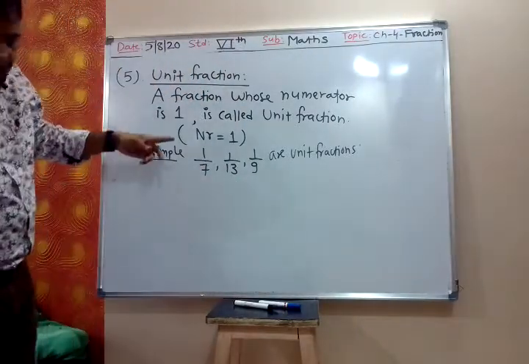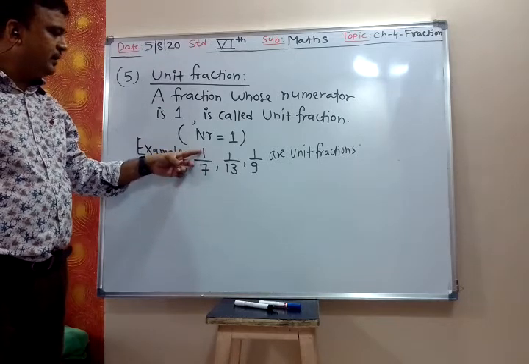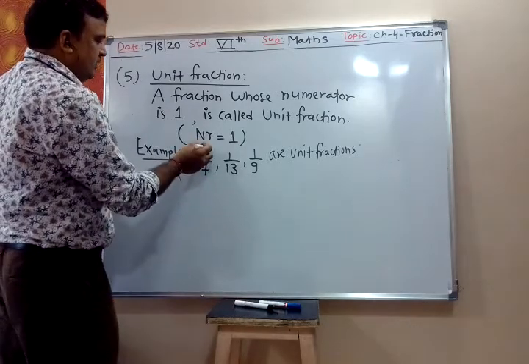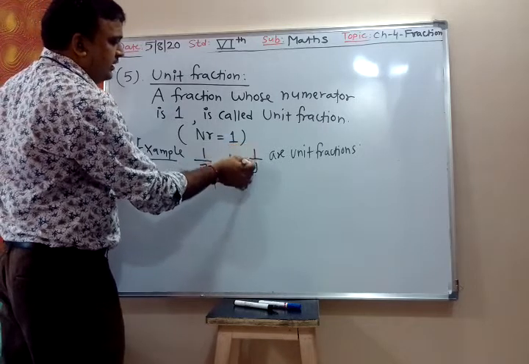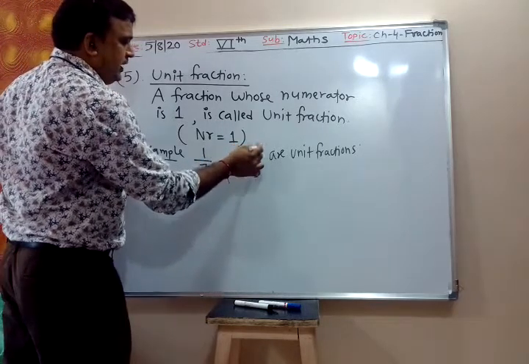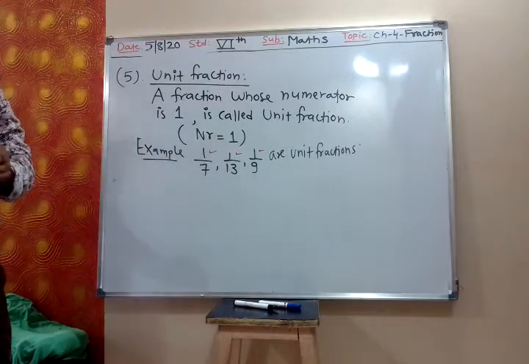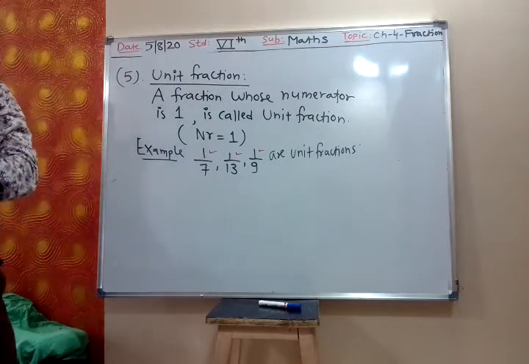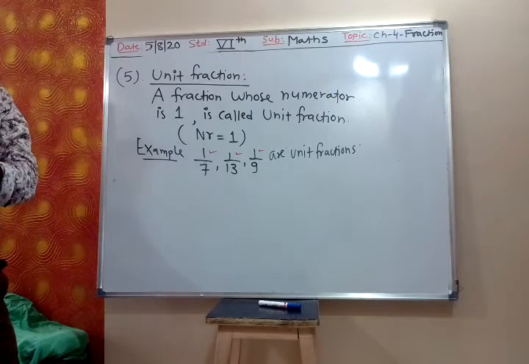Unit fraction. So 1 upon 7 is a fraction. What is the numerator of 1 upon 7? 1. Numerator is 1. What is the numerator of 1 upon 13? 1. What is the numerator of 1 upon 9? 1. So here the numerator is 1, 1, 1. Whenever the numerator is 1, it is called a unit fraction. Unit fraction means the numerator must be 1. Is it clear?